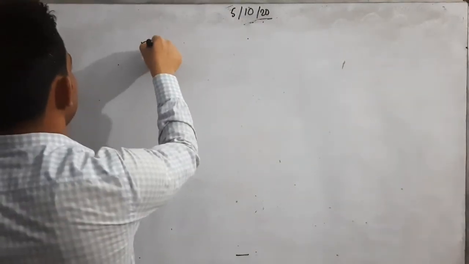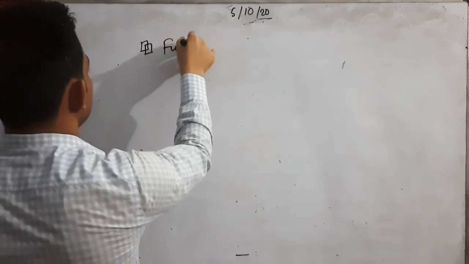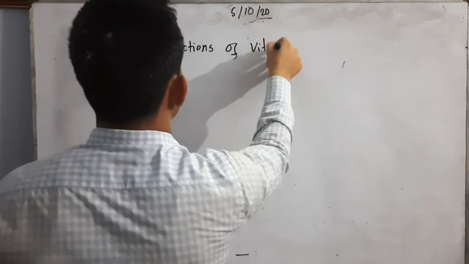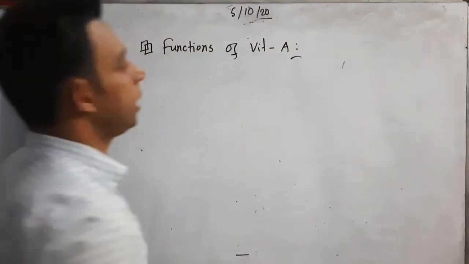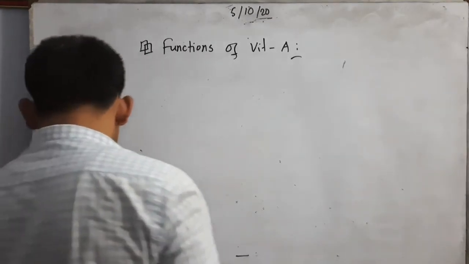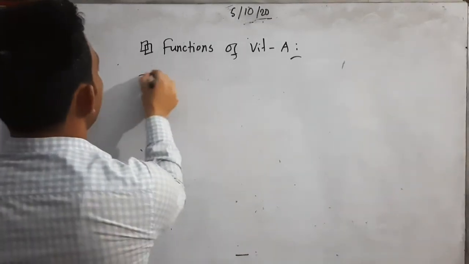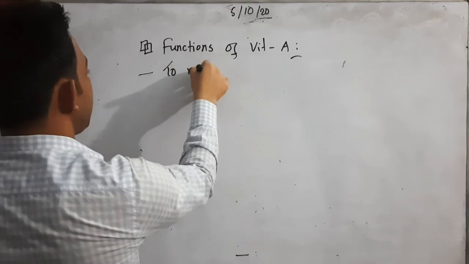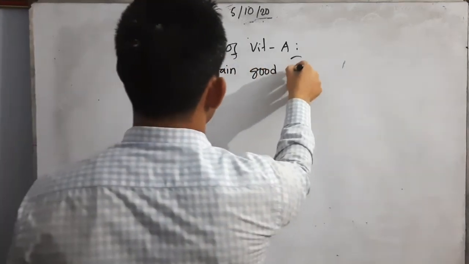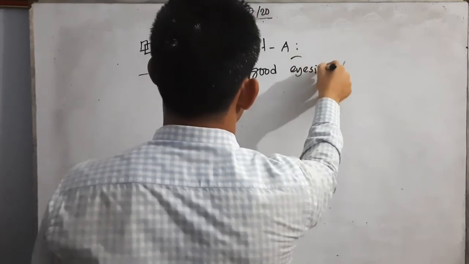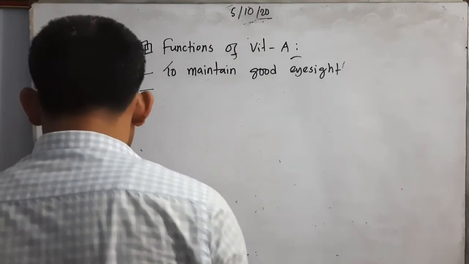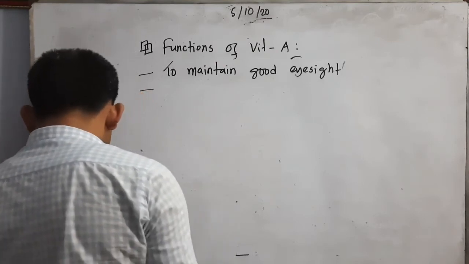Functions of vitamin A. I write the short form of vitamin A, which is Vit A. You can also write the full form. To maintain good eyesight. Then we can write, to keep skin and mucous membrane sound.